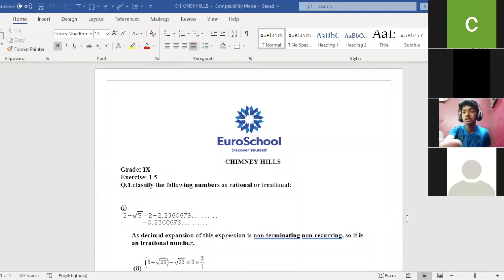That is, visualize some decimal expansion on the number line using successive magnification. Based on this, I gave you some homework. Visualize the representation of 4.35 bar. The meaning of 4.35 bar is that the 5 is repeating, so 4.3555 up to 4 decimal places. And the second question, visualize 6.375 on the number line using successive magnification.